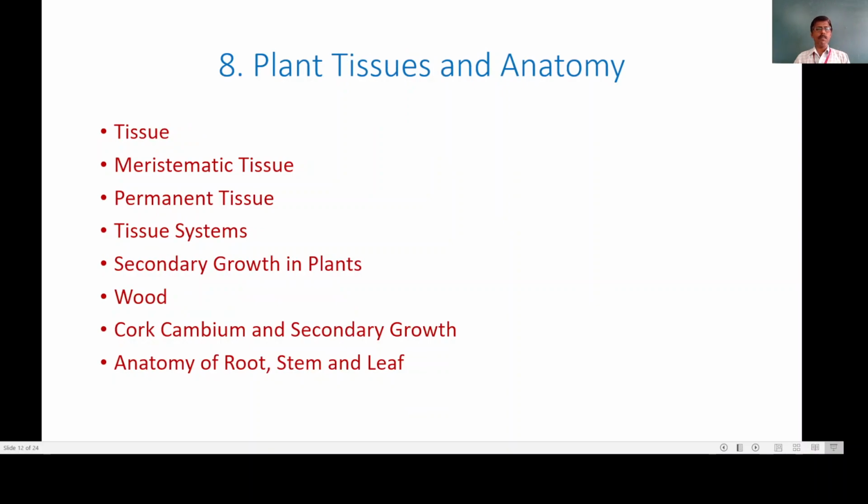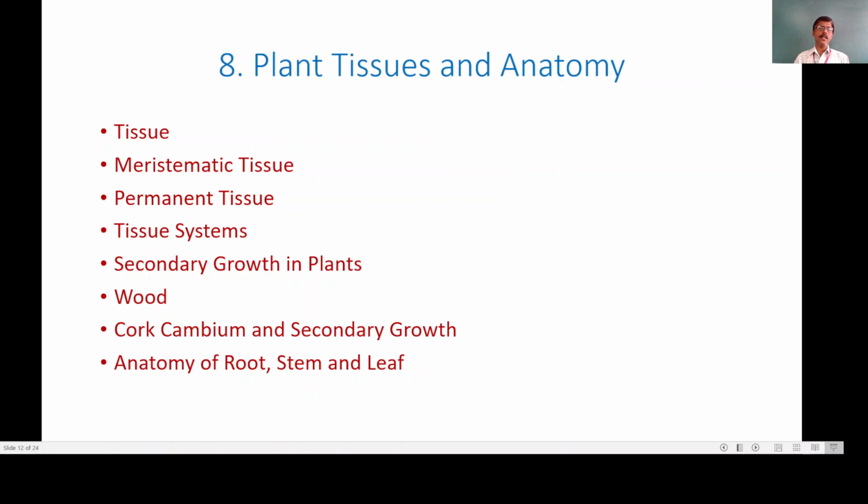Now moving towards the next topic, the 8th topic, plant tissues and anatomy. And in this we are going to study the plant tissue. What is tissue? Then the meristematic tissue. Now when we consider the plant body, as the human body and other animals' bodies are made up of various cells, the plant tissues are responsible for the survival and the development of the plant, as well as we get food from the plant.